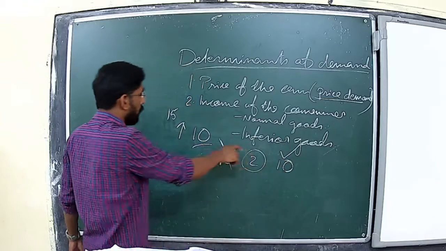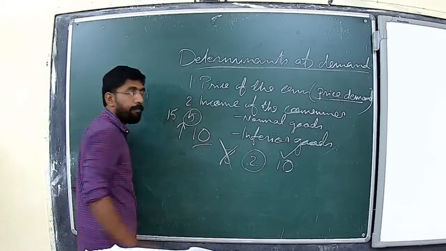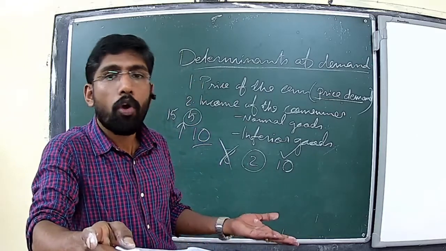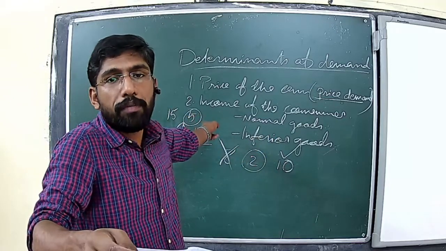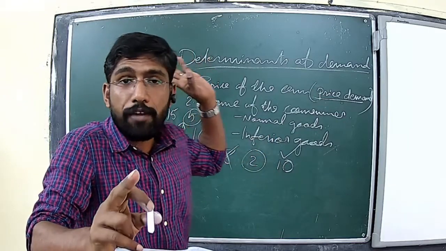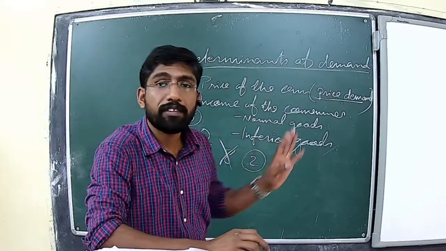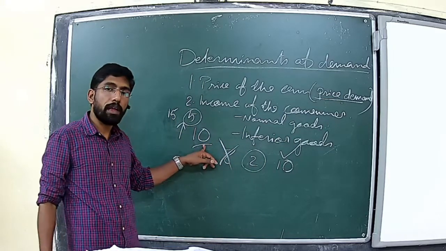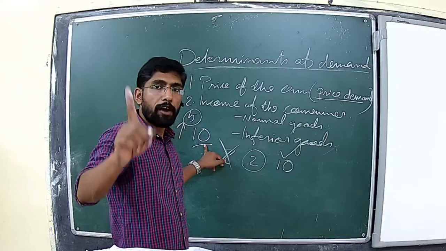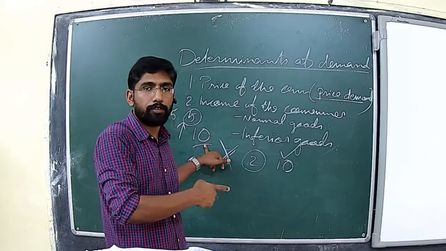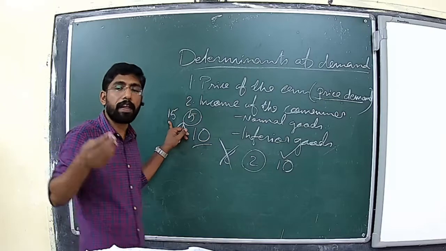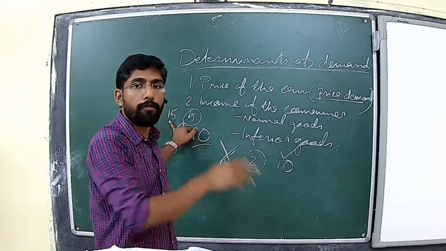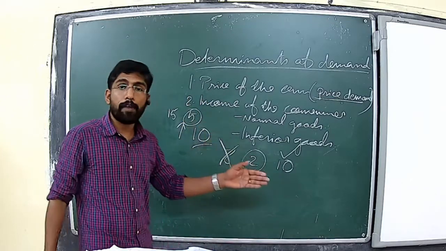Then after purchasing 1 kilogram of rice, there is 5 rupee remaining. That 5 rupee can be used for purchasing something else, or it can be used for saving. Did you understand? So here maize is an inferior good, and the demand for it decreased when the income of the consumer increased. His income was 10 rupee, then there was a demand of 1 kilogram per day from this particular consumer, and when his income increased from 10 rupee to 15 rupee, the demand for maize decreased from 1 kilogram to 0 from his part, and now the demand for rice increased.